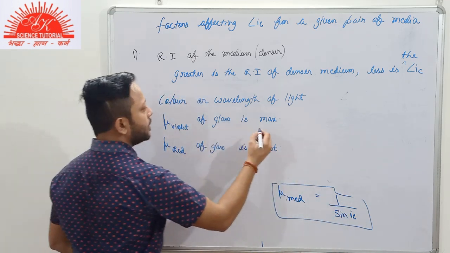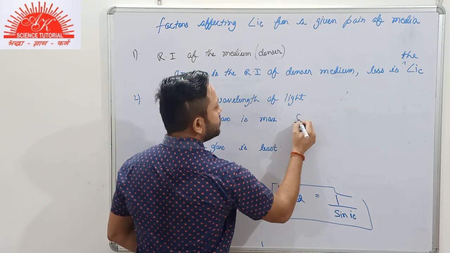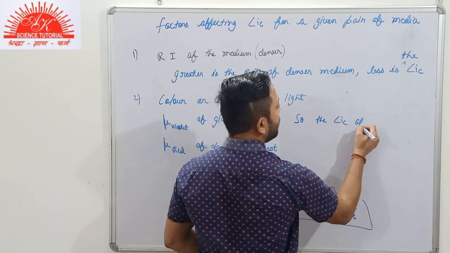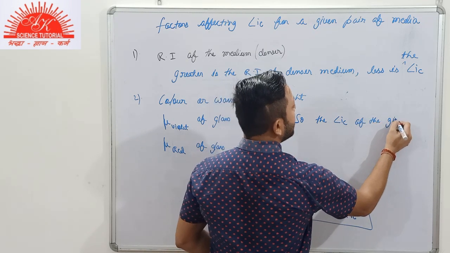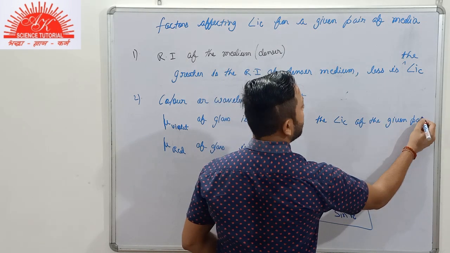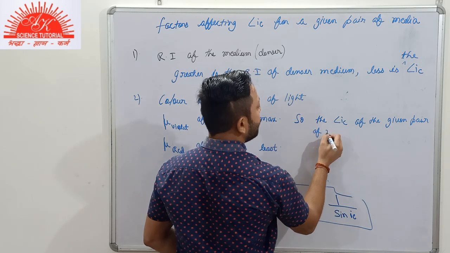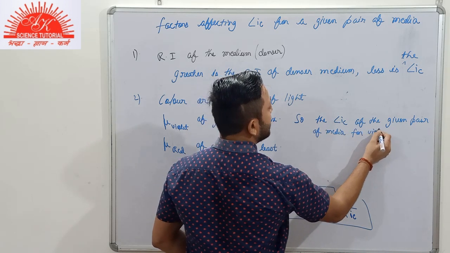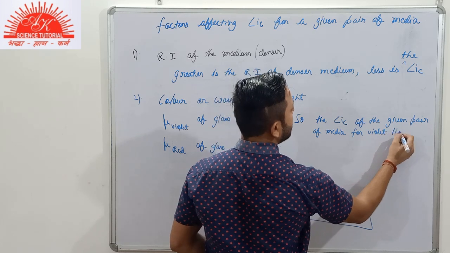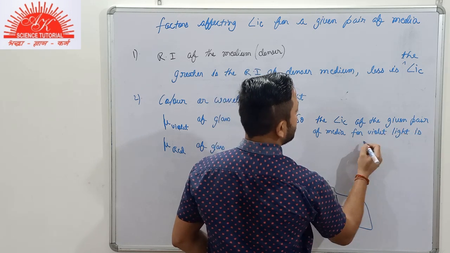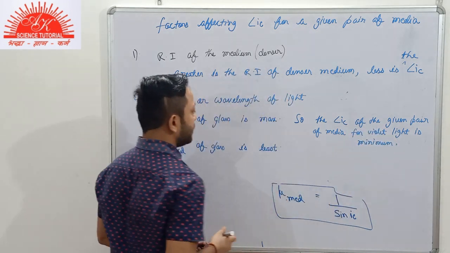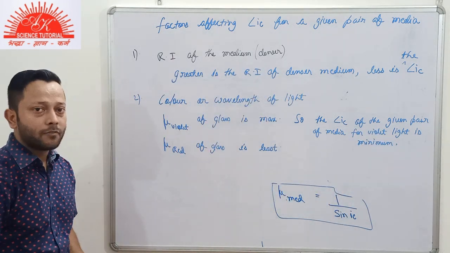I'll mention it here. So the critical angle of the given pair of media for violet color of light is minimum. And here the case will be reversed.